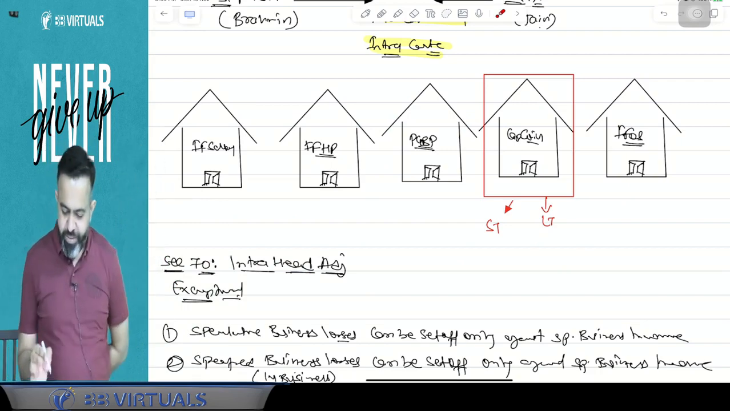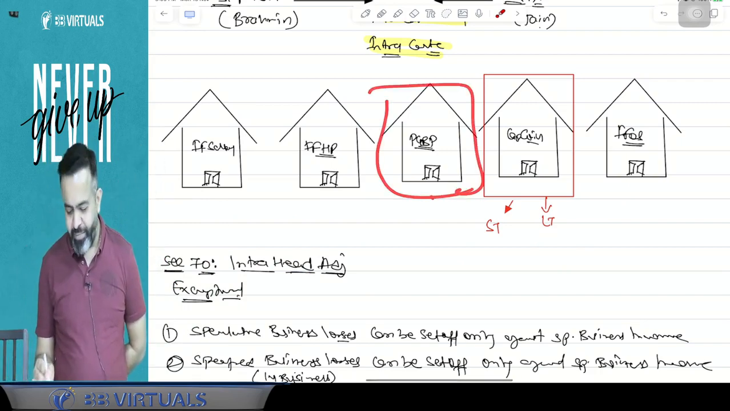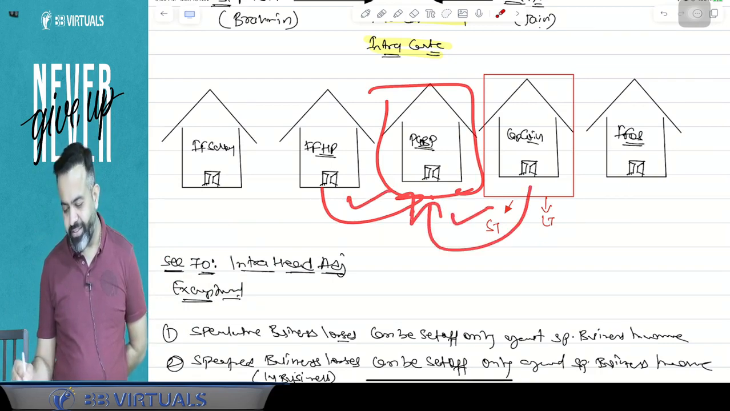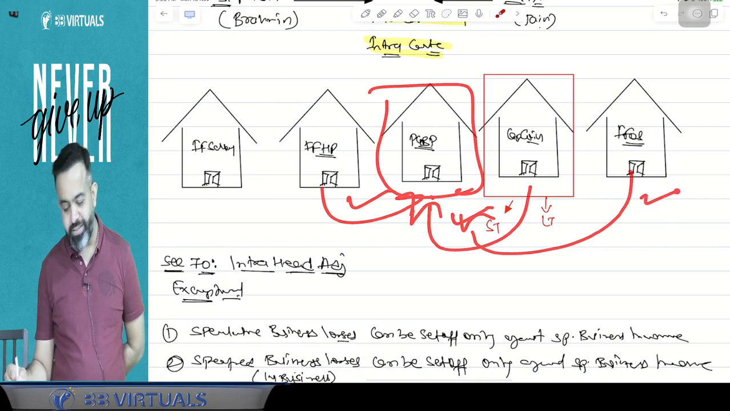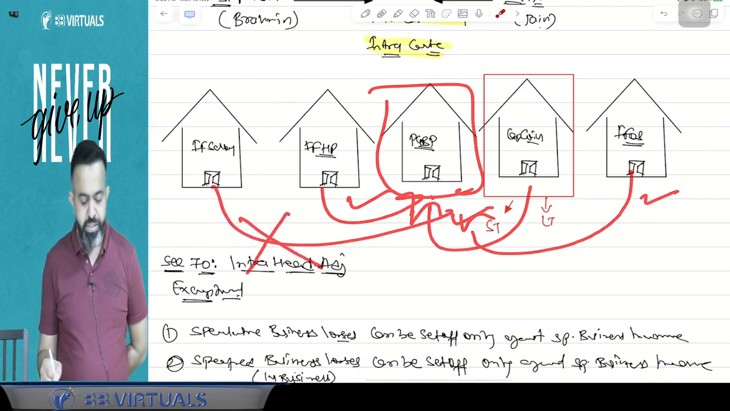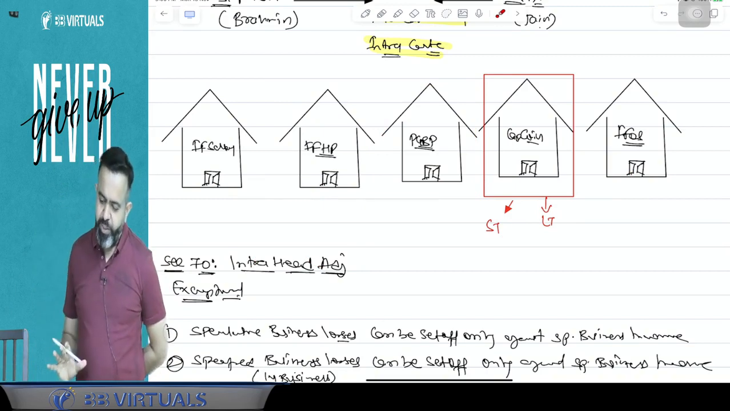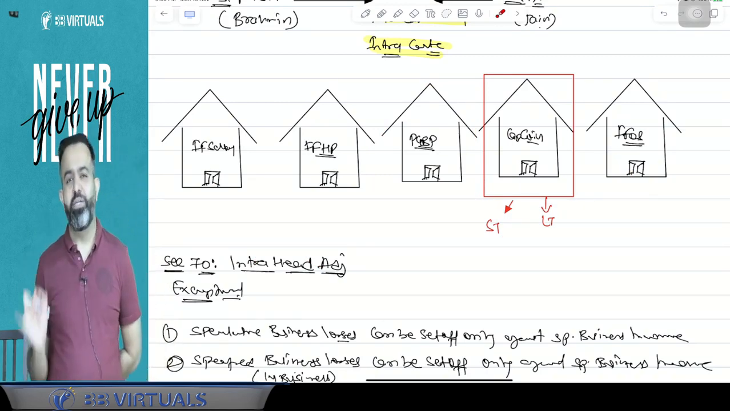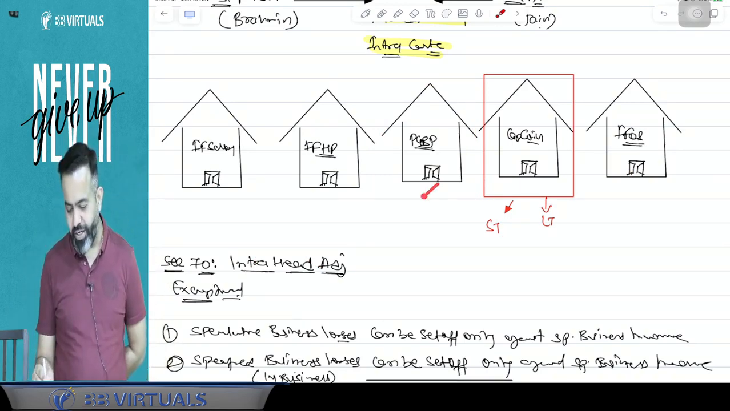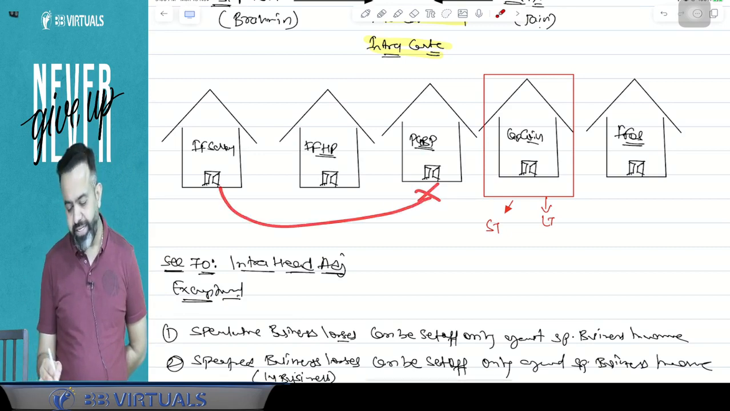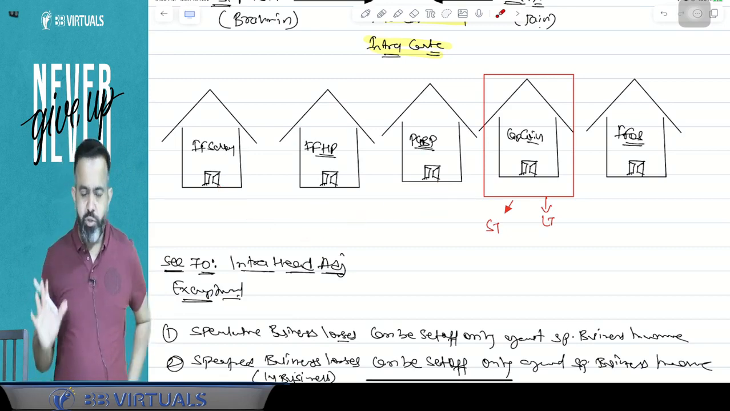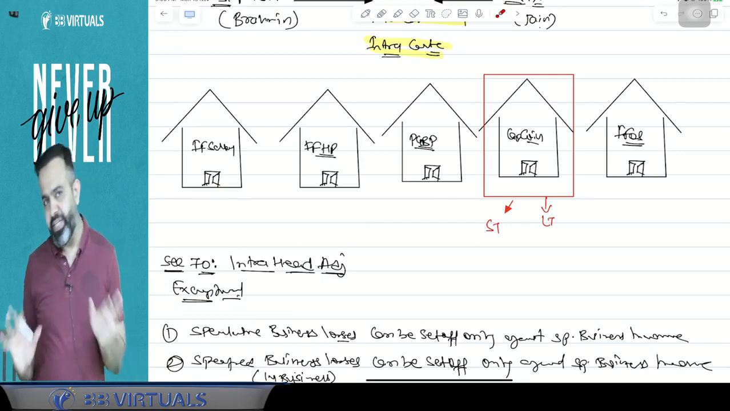So if there is a PGBP loss, it can be set off against house property. Answer is yes. It can be set off against capital gain. Answer is yes. It can be set off against other sources. Answer is yes. But it cannot be set off against the salary. From salary it is not allowed. PGBP losses are not allowed to be set off against the salary. So there is one restriction. So these are all the 6 exceptional cases.